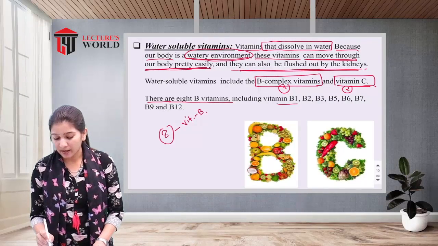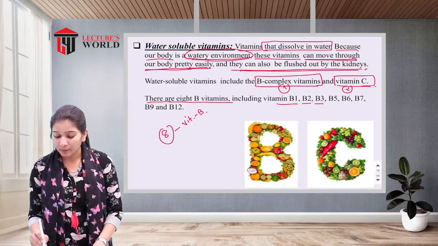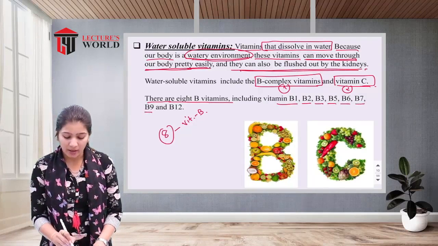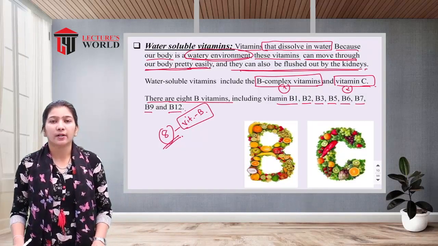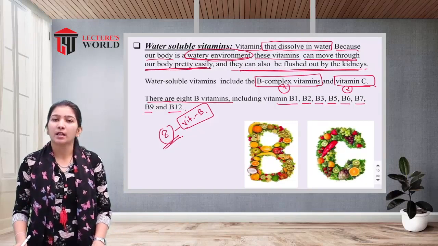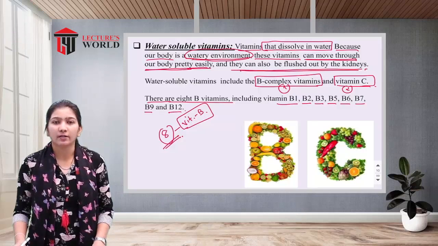Vitamin B1, B2, B3, B5, B6, B7, B9 and B12. These are the 8 types of vitamin B. So water soluble vitamins are divided into two types, vitamin B and vitamin C, and vitamin B is further divided into 8 types.